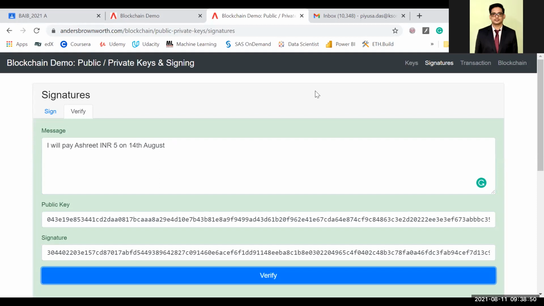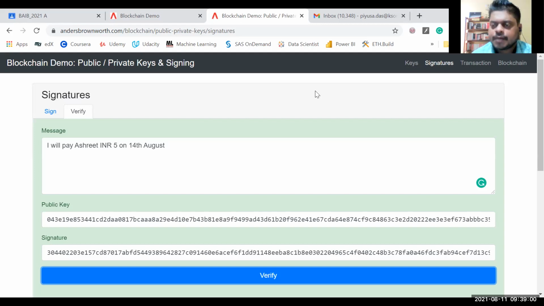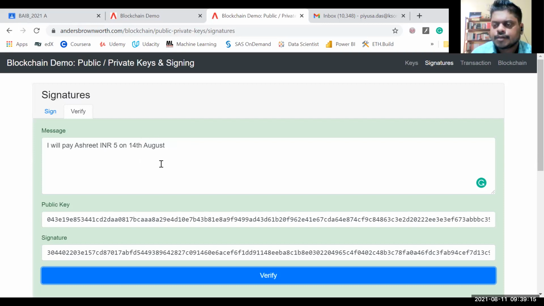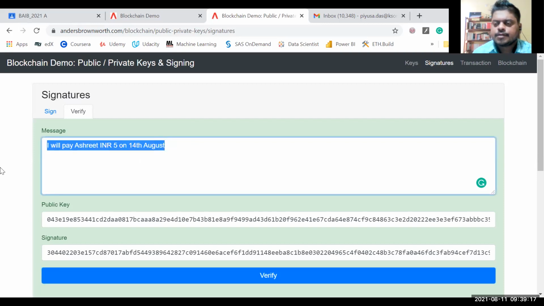Is there any question on this? Sir, will the message part be seen by all the miners? Yes, message part in the sense it will be again encrypted. I have just written it here, but the message part itself is encrypted. So you will not know whether it is 5 rupees or 5,000 rupees. You will know that it is a monetary transaction.